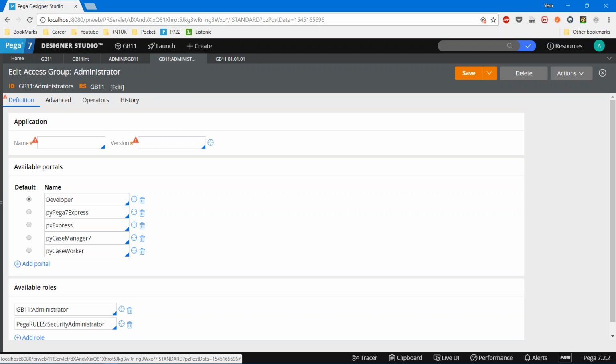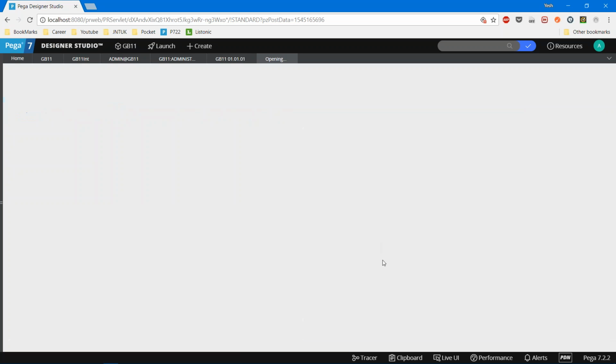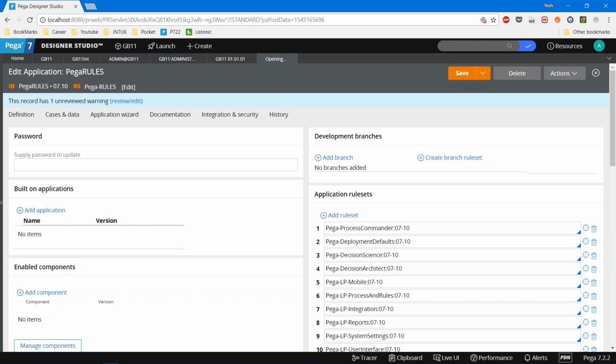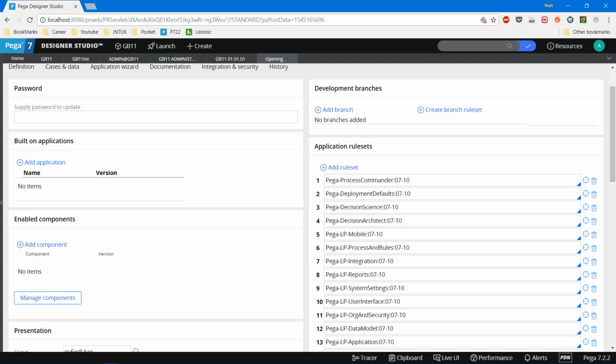an application called the Pega rules application, where if you open this application, every rule set will start with Pega dash.